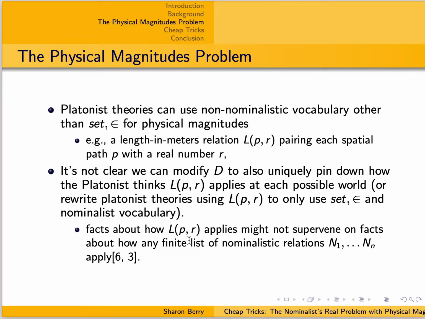Indeed, there's a long-standing worry that facts about how these physical magnitude relations apply might not supervene on facts about how any finite list of nominalistic relations apply at all. So we don't have supervenience. It's not surprising that we don't have definable supervenience.